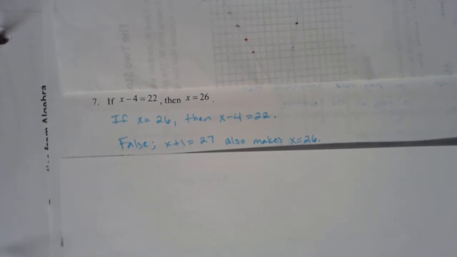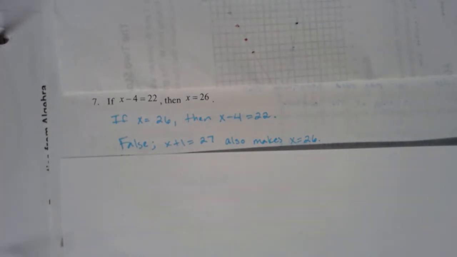But here's where it gets a little bit tricky. Here's where we have to determine if things are true or false. We have to say, if something happens, then something else is the case, is the scenario 100% of the time? So basically, what I'm saying here is if x equals 26, then the only equation that I can have where x equals 26 is x minus 4 equals 22.